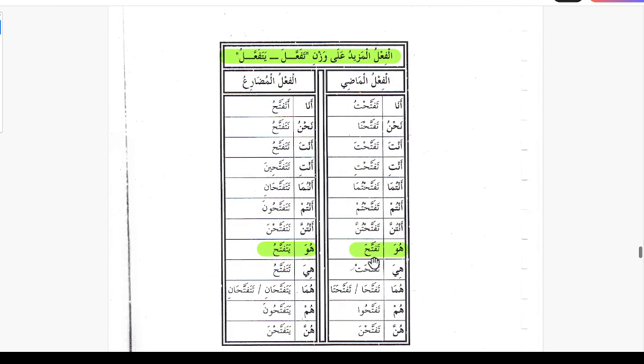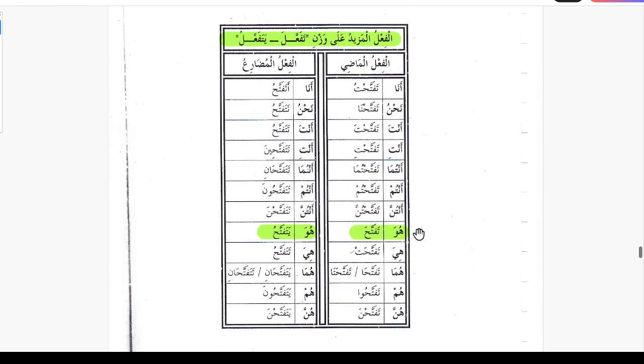Here we have the conjugation for a verb tafattaha yatafattahu. So starting from third person masculine, huwa tafattaha, huma tafattaha, hum tafattahu, hiya tafattahat, huma tafattahata, hunna tafattahna, anta tafattahta, antuma tafattahtuma, antum tafattahtum, anti tafattahti, antuma tafattahtuma, antunna tafattahtunna, ana tafattahtu, nahnu tafattahna.